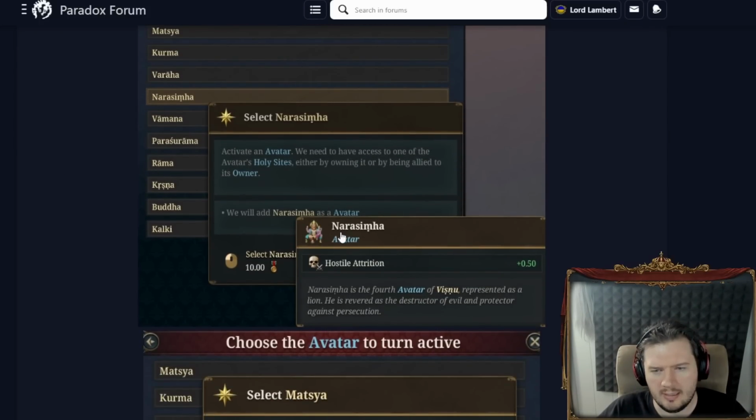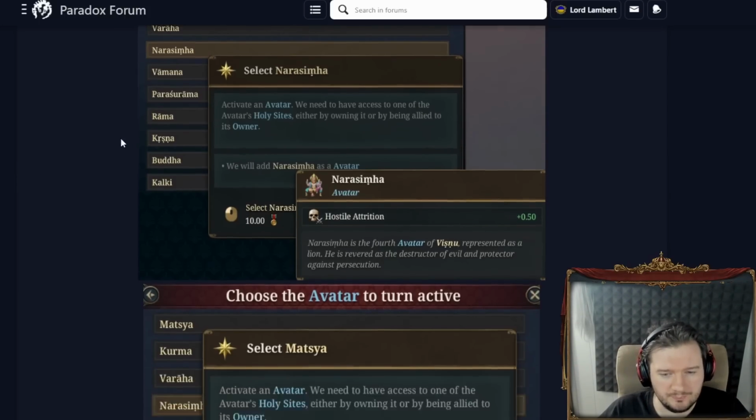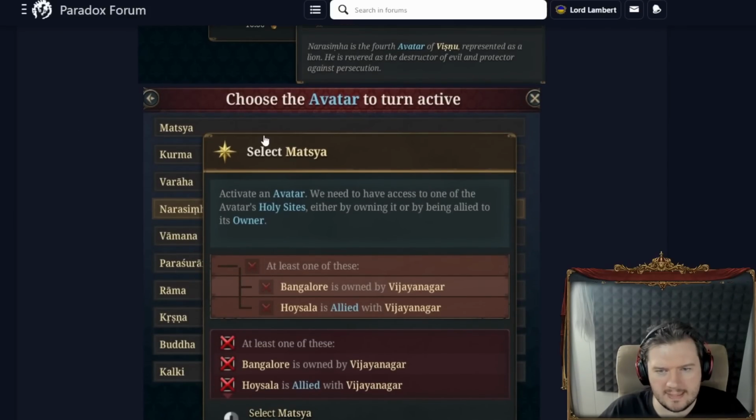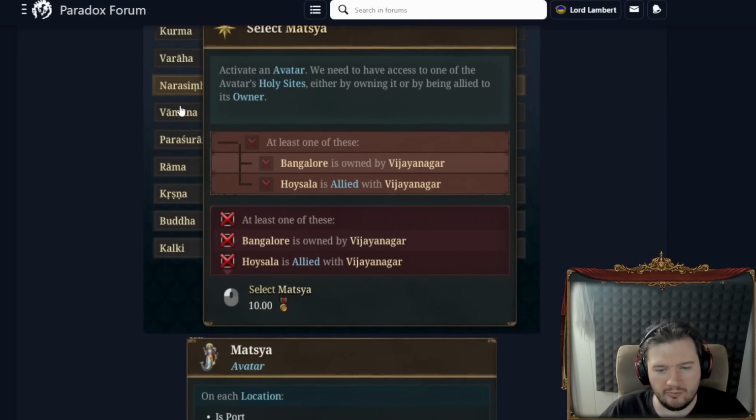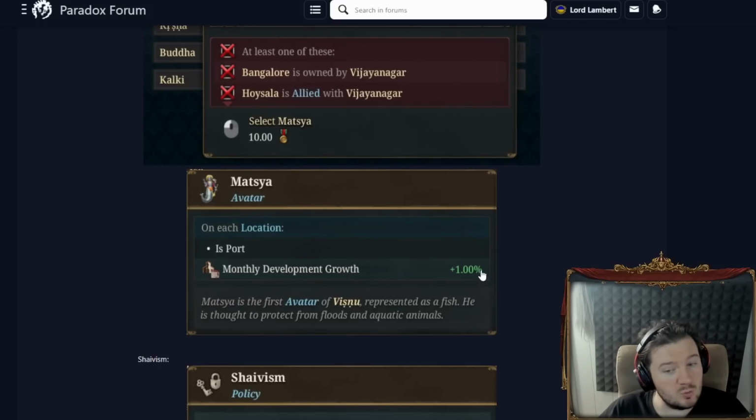So, for example, Narasimha gets a more hostile attrition. That's cool. Is this the same as hostile max attrition, or is it just hostile attrition? I don't know if those are 2 separate modifiers. So Matsya here as well. You need to be allied with Hoysala or own the location of Bangalore. Fair enough, and that would give you plus 1% monthly development.